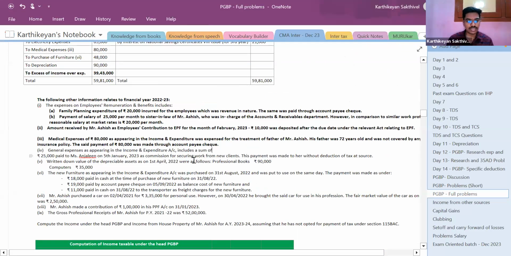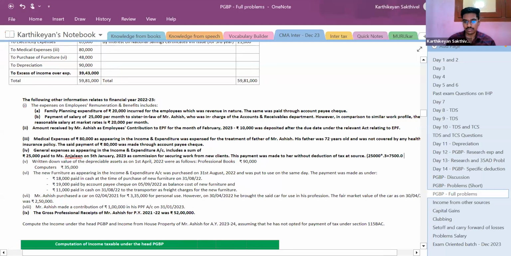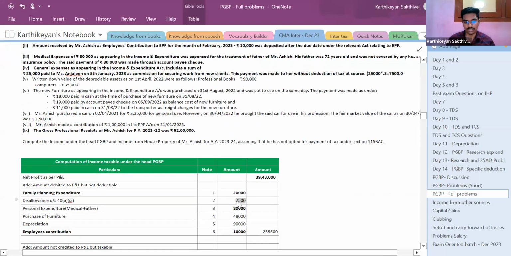Okay. Next, general expenses include a sum of rupees 25,000 paid to Mrs. Angeline on 5th Jan 23 as commission for securing work from new clients. This payment was made without deduction of tax at source. So assuming her to be a resident, I am going to disallow it under 40(a)(ia). And if you look, in the preceding previous year her turnover has exceeded 52 lakhs. So she is required to deduct TDS. So this 25,000 into 30% is to be disallowed, which is 7,500, and the 7,500 is disallowed.